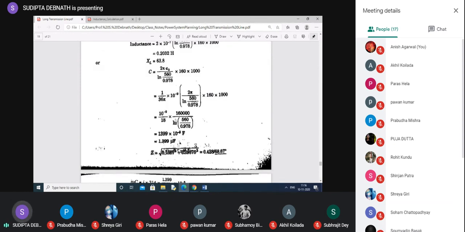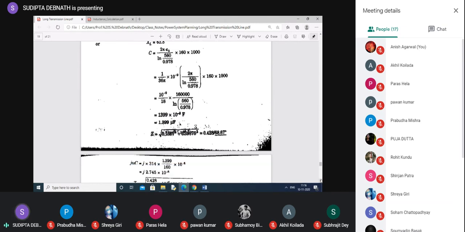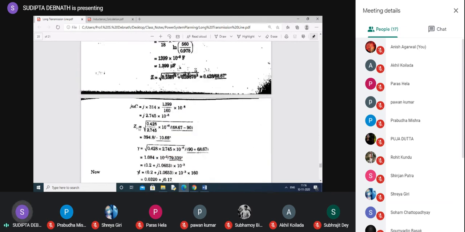Once R is given, resistance is given, and XL is found out, you find out the total Z. Similarly, if you know Z and Y, you can easily find out root over Z by Y. If you take Z per kilometer and Y per kilometer, or you use the total Z and total Y, it is the same, because this is a ratio.